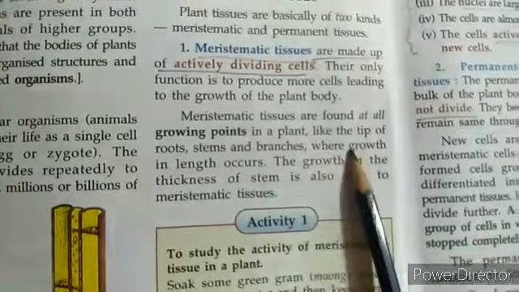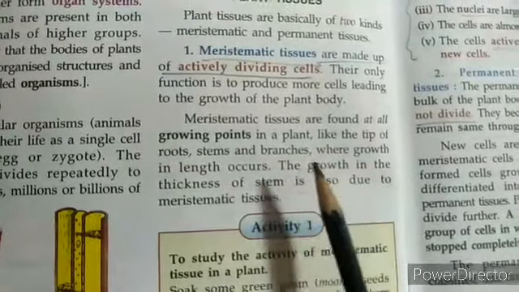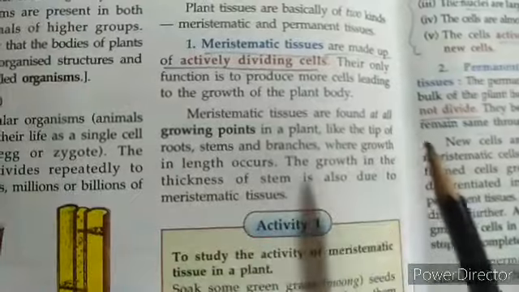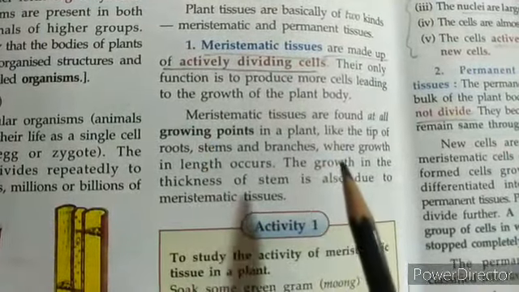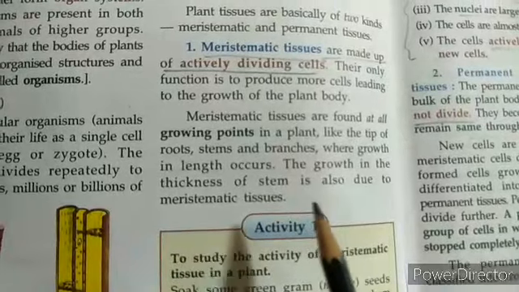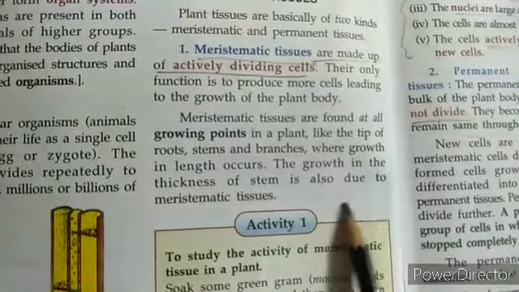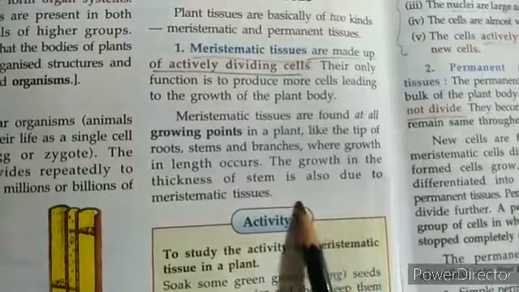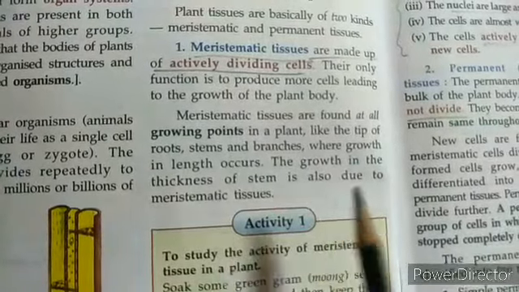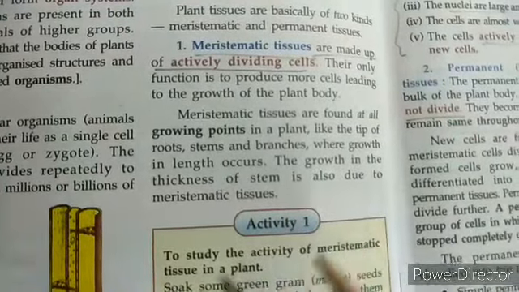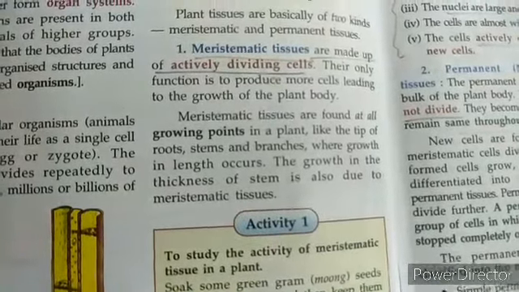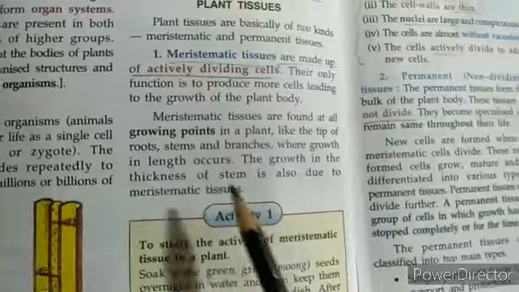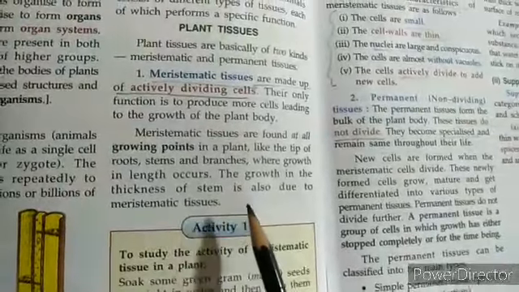So at the tip of the plant, where the plant is growing for its height, there will be apical meristematic tissue. Then there will be lateral meristematic tissue, across the stem's thickness, by which the girth of the stem will be increased. And between the two nodes the branch will be increasing by internodal meristematic tissue. So we will have a look here.